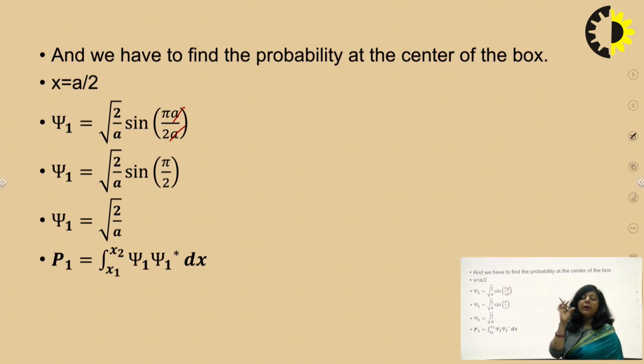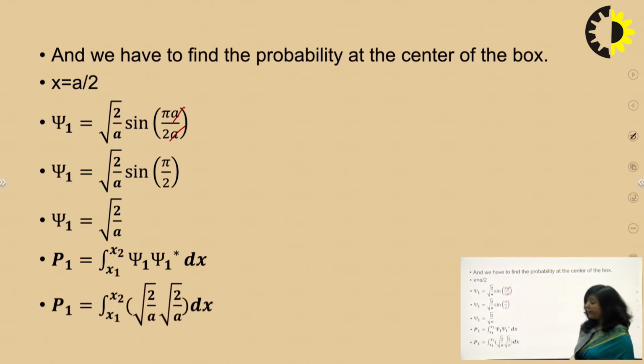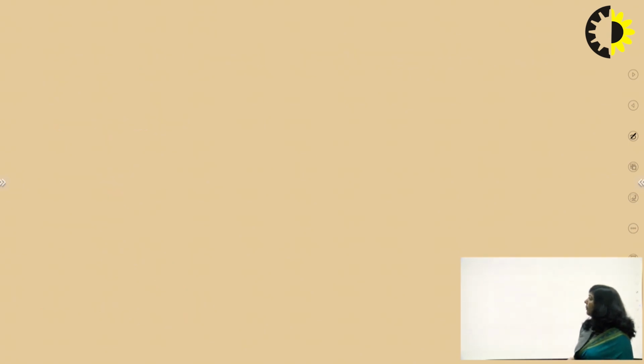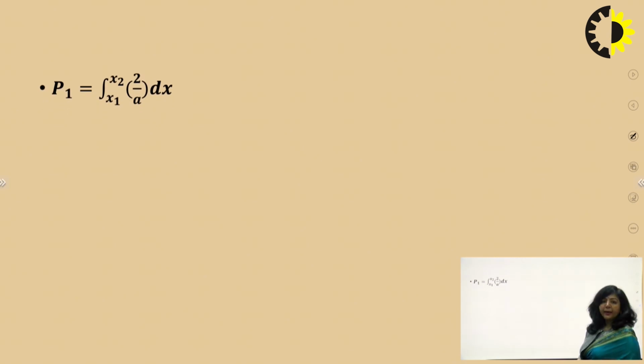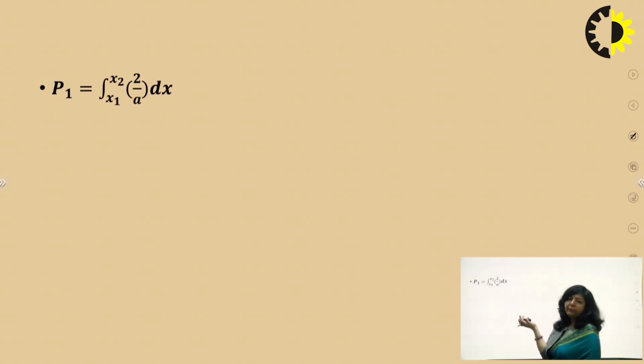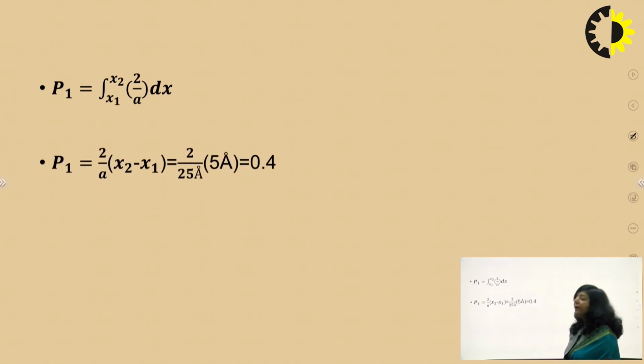Basically, x2 minus x1 is the interval of 5 angstrom where we have to find the probability of locating the particle. So simply integrate this term, psi1 star psi1, with respect to x from x1 to x2, and x2 minus x1 is 5 angstrom. Substitute the value of psi1, which is root 2 by a. Psi1 star is again root 2 by a. So this is simply 2 by a. Just integrate 1 with respect to x, that will be x only, and then substituting the limits, it will be x2 minus x1.